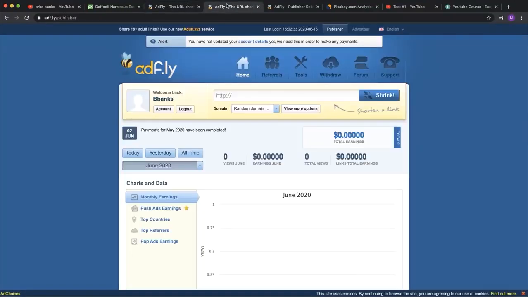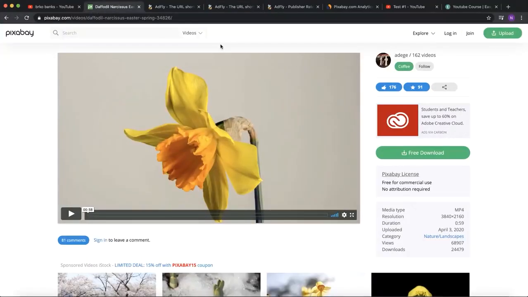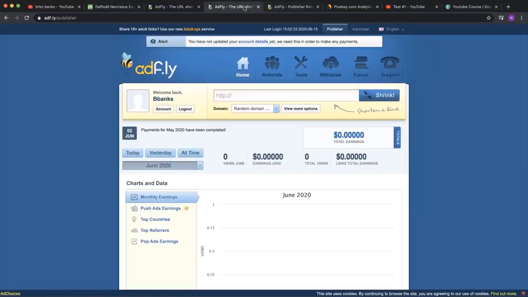which is this link right here. What's happening now is we are going to paste our link right here and click shorten link, so you can see this is our link that we are going to use to make cash. I wanted to show you how this looks, so let's paste this link right here and click to see how it looks.